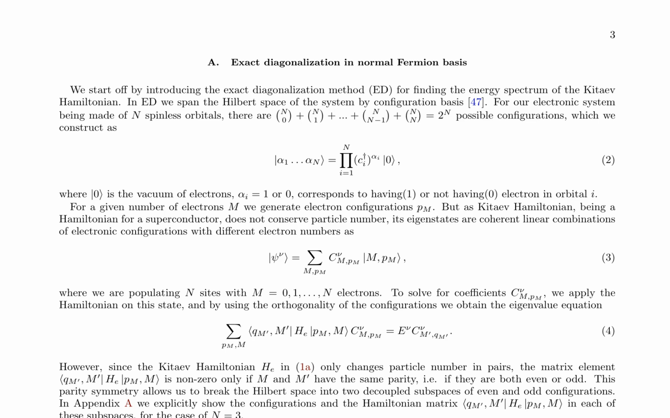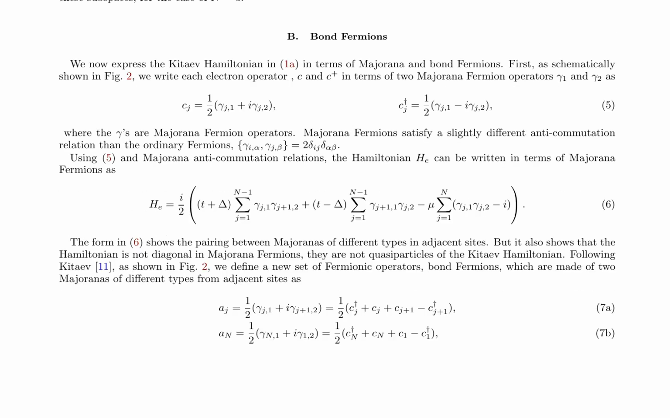The research paper discusses the application of exact diagonalisation and the use of bond fermions to solve the Kitaev Hamiltonian. It begins by introducing the exact diagonalisation method in the normal fermion basis, where the Hilbert space is spanned by electron configurations. The Kitaev Hamiltonian is then expressed in terms of Majorana fermions, which are used to define bond fermions. The Hamiltonian is rewritten in terms of bond fermions, showing pairing between Majoranas of different types in adjacent sites.